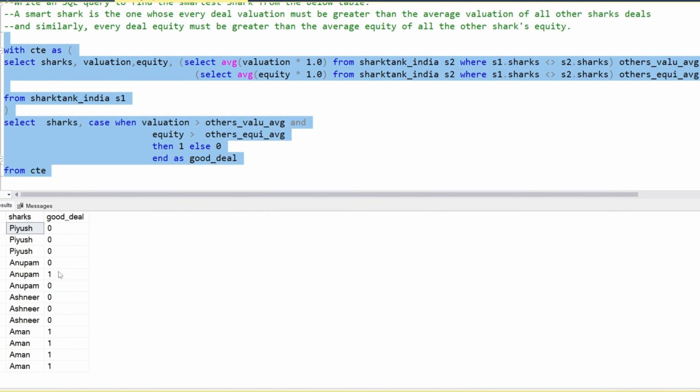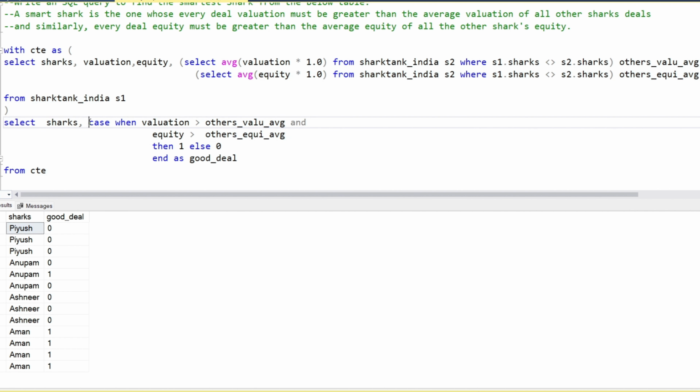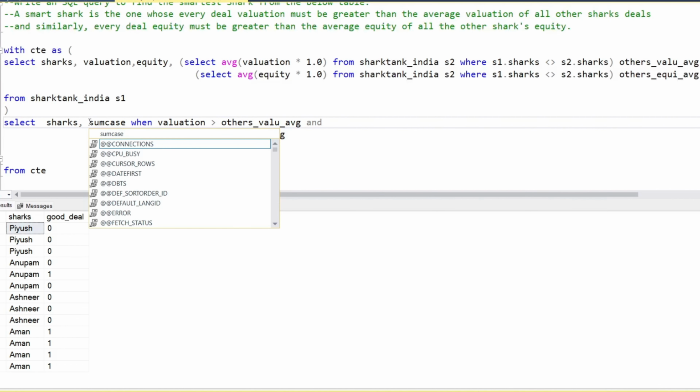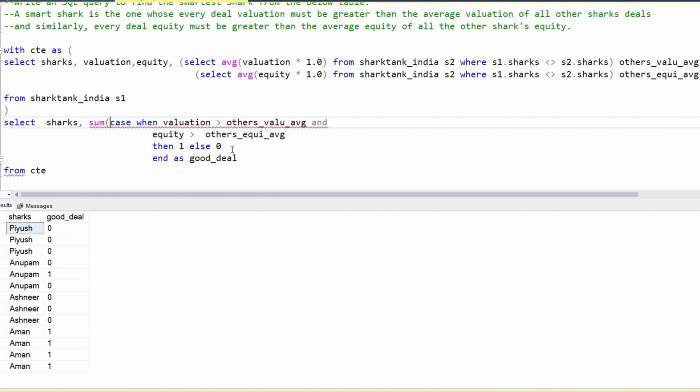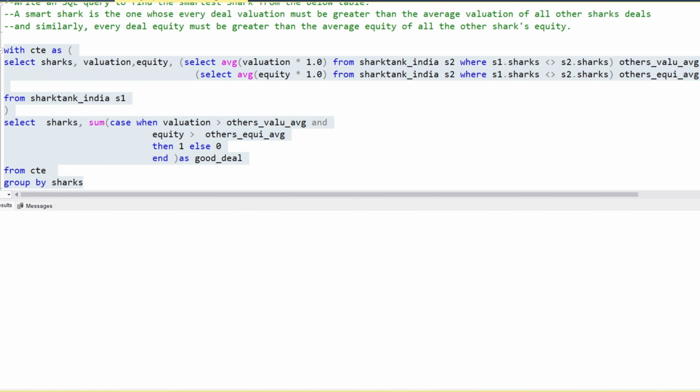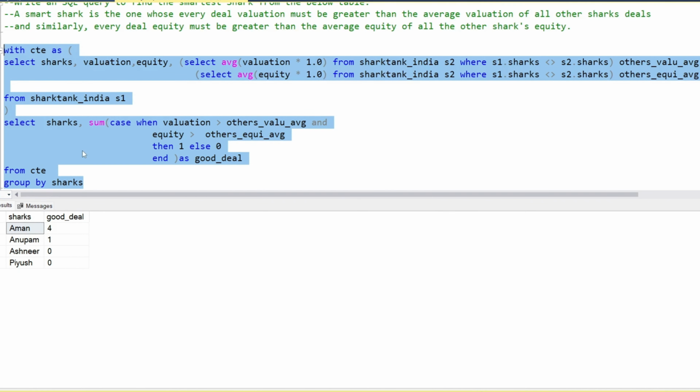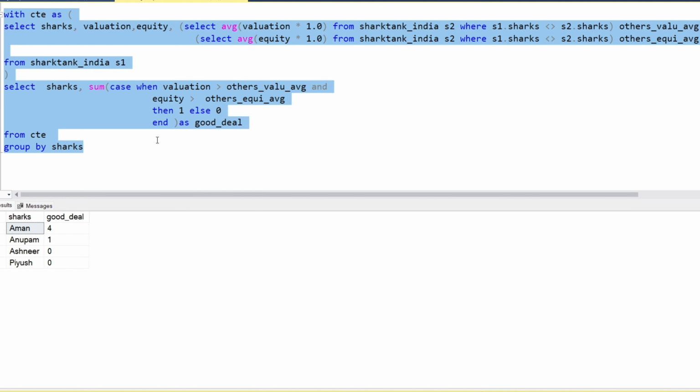Piyush: 0 0 0 1 1 1 1 1. So let me do one thing. I'm going to include the sum function here, and with the help of sum, we will aggregate these values. Group by sharks. So we have Aman. Aman is the smartest shark because Aman has all the deals whose valuation is greater than the average valuation of others, and equity is greater than the average equity of others.